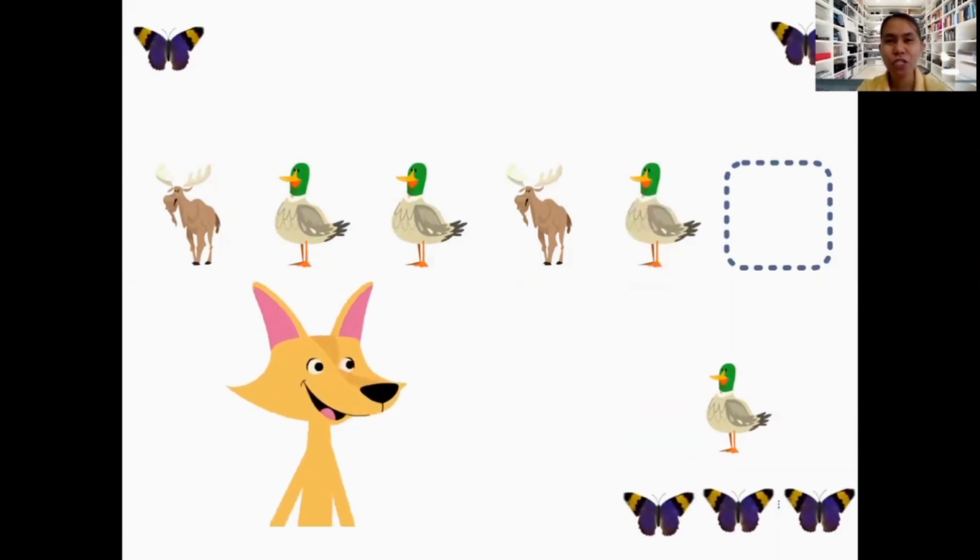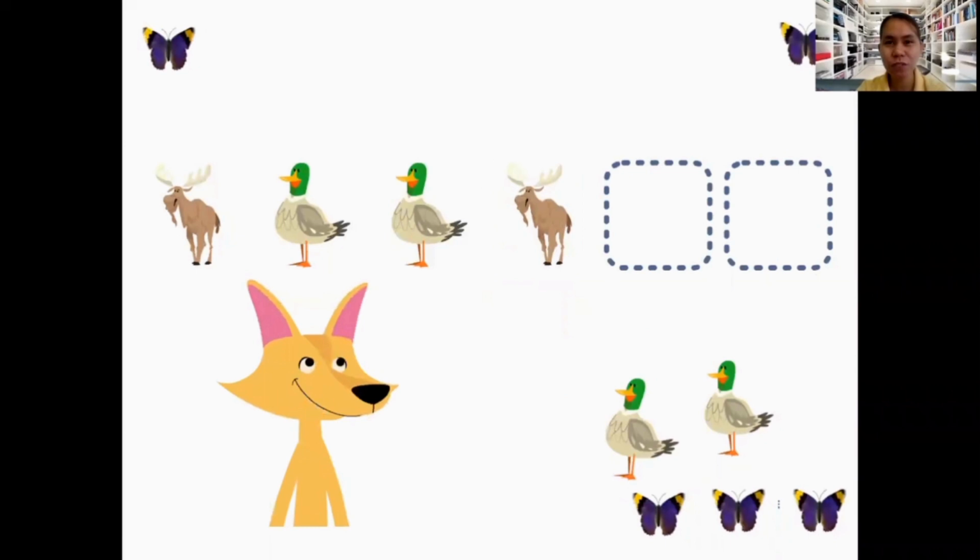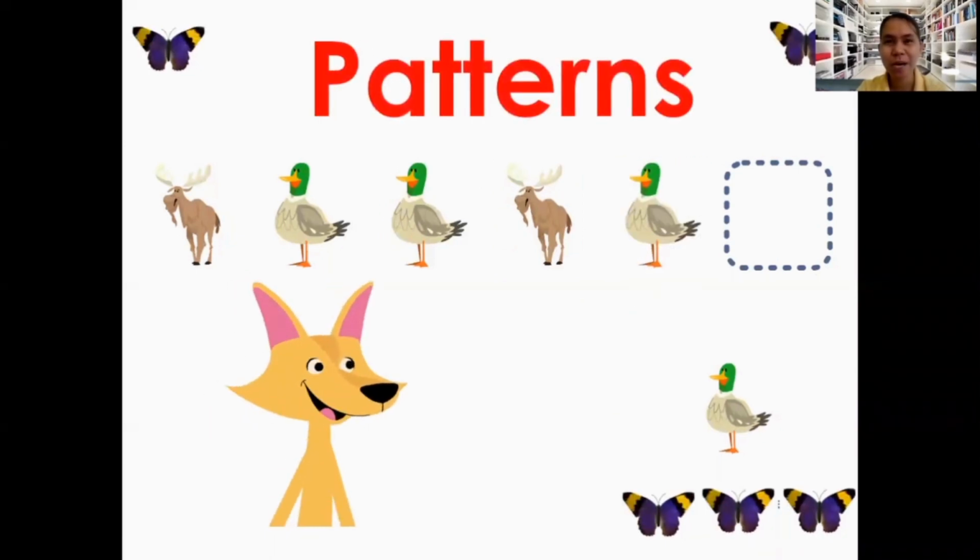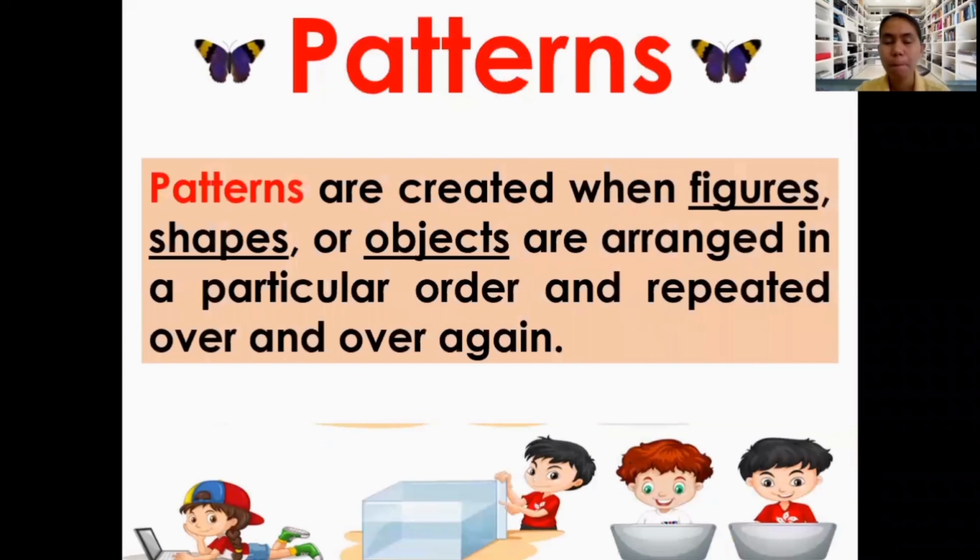By the way, for today's discussion, we're going to talk about patterns. Patterns are created when figures, shapes, or objects are arranged in a particular order and repeated over and over again. The figures here refer to the numbers.